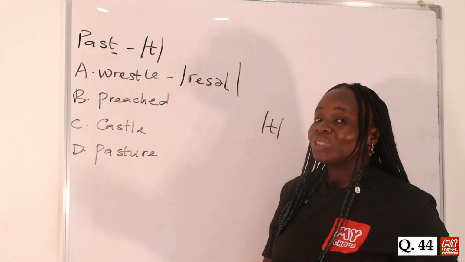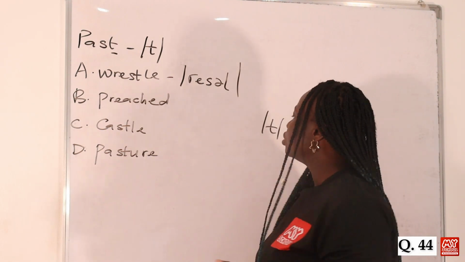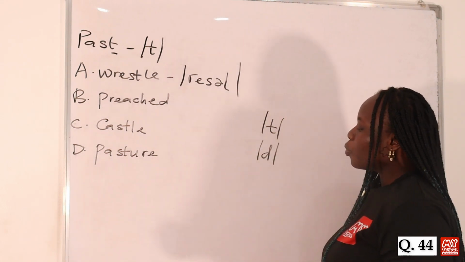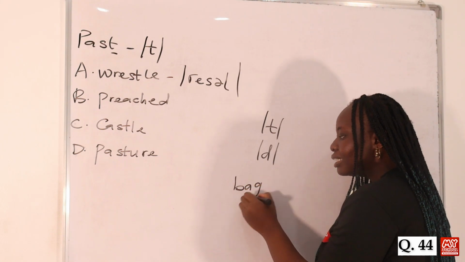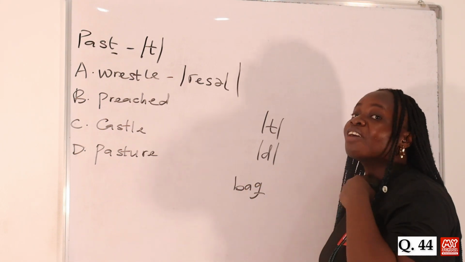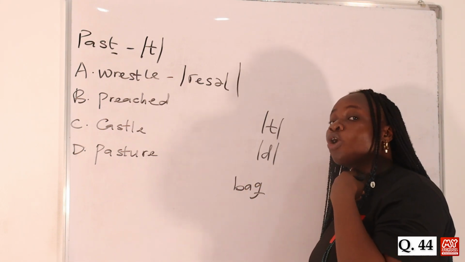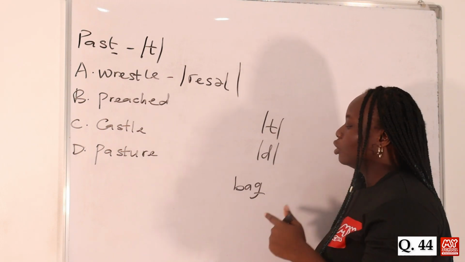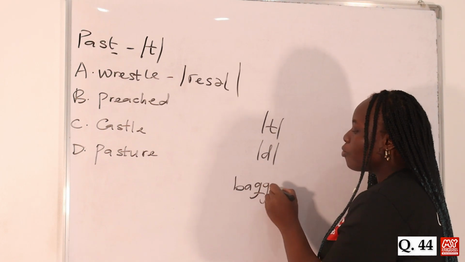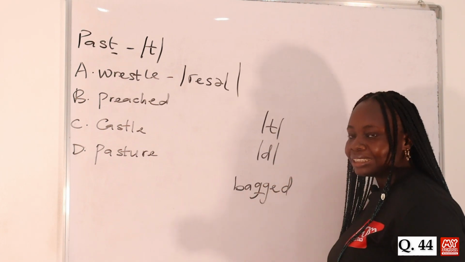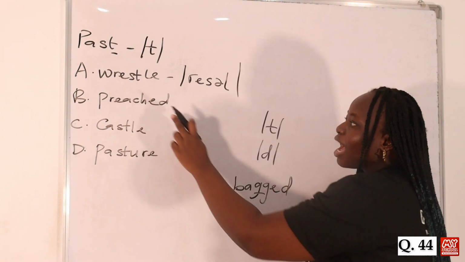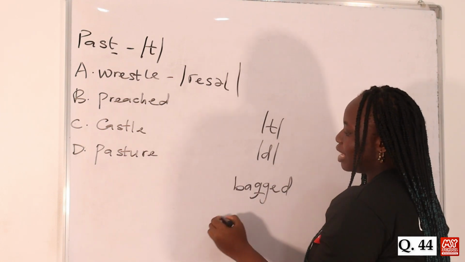But when it ends with a voiced sound, the plural morpheme attached will be the d. So for example, when you have the word bag, this g is voiced because you can feel your vocal cord vibrates when you pronounce the g sound, g. So when you have the morpheme attached to it, as in bagged, you have the d sound and not the t. But when you have a voiceless sound, as the one we have here, which is ch,